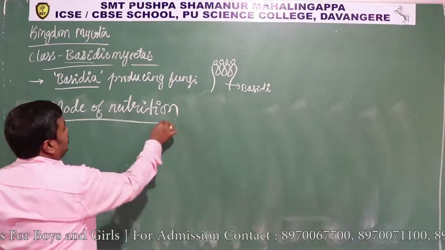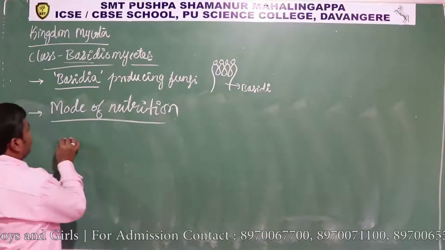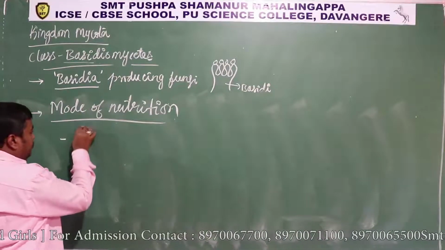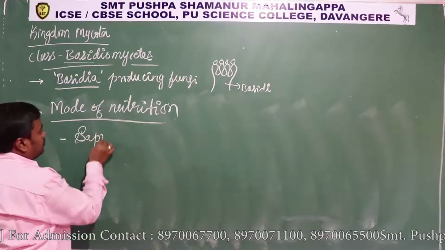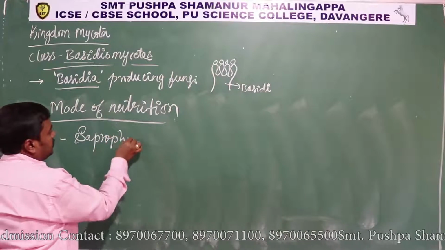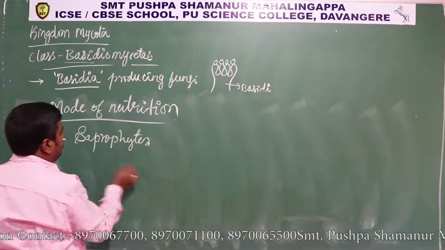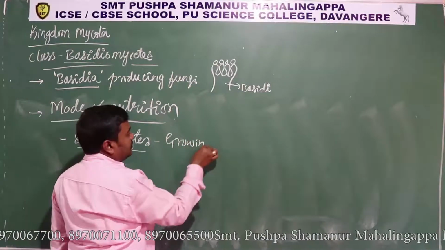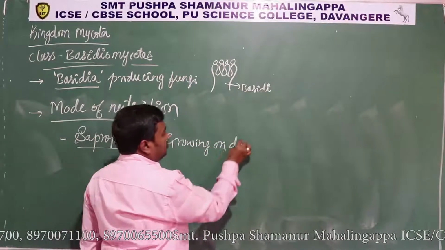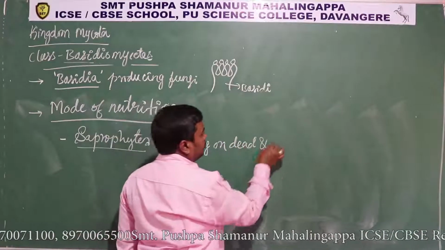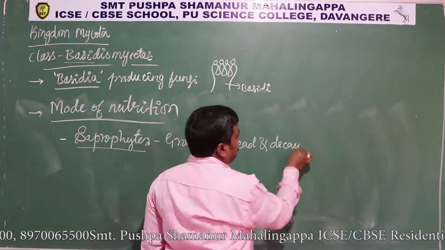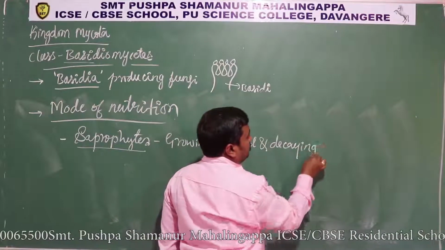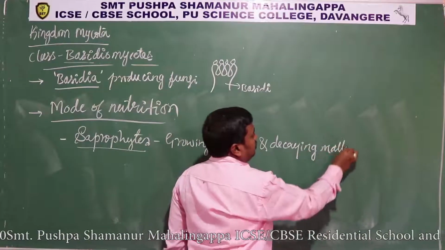These Basidiomycete fungi are chiefly saprophytes, growing on dead and decaying organic matter.